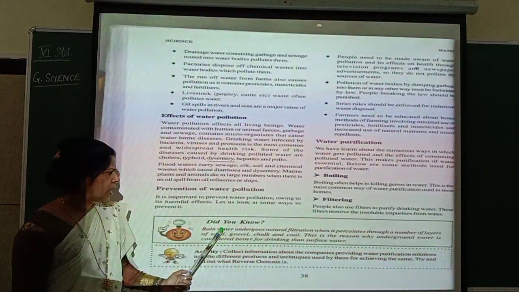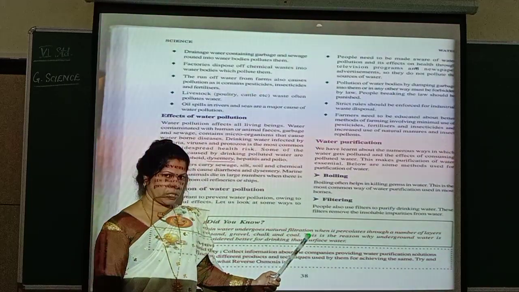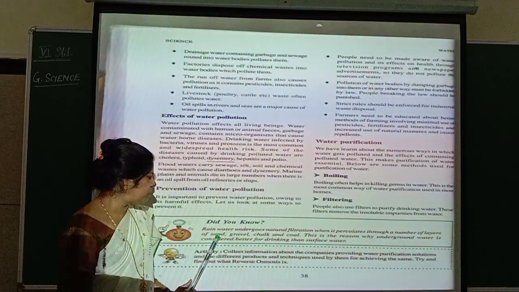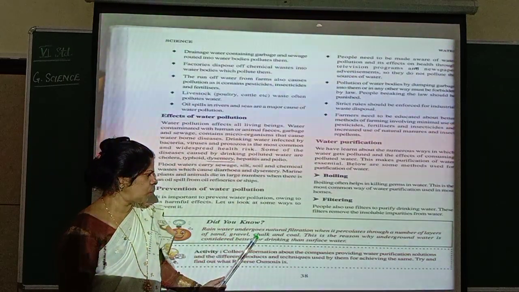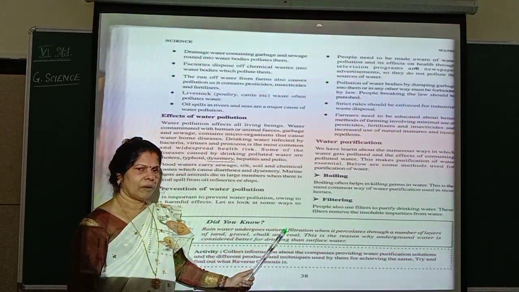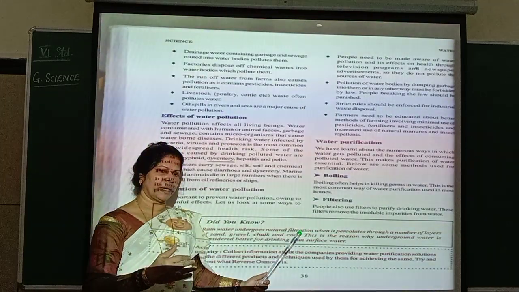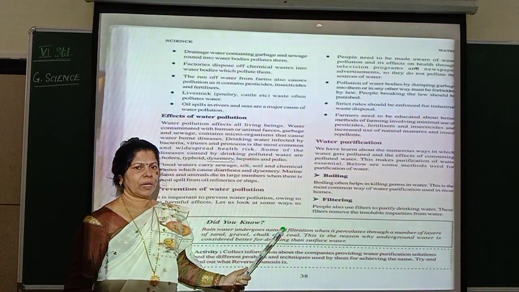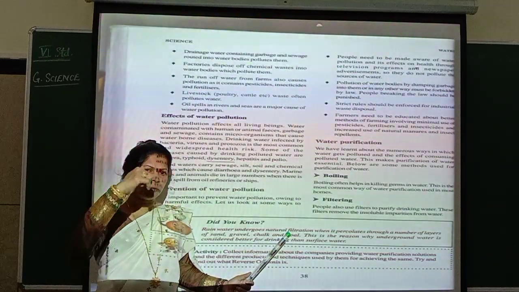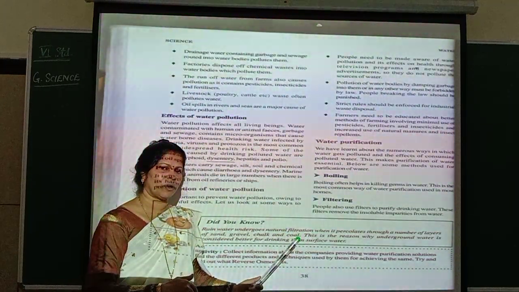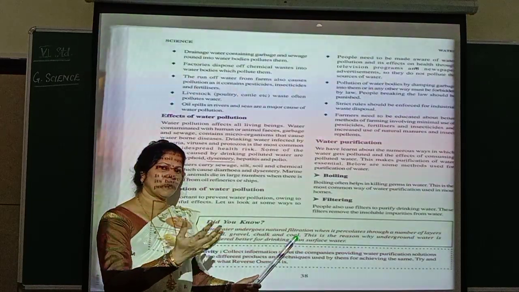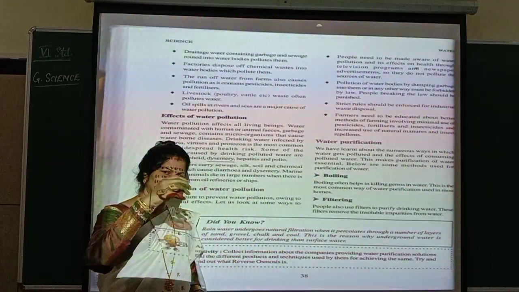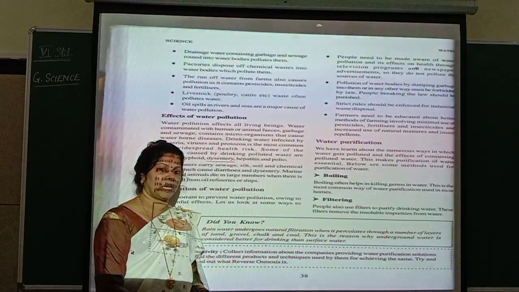Did you know? Rainwater undergoes natural filtration when it percolates through a number of layers of sand, gravel, chalk and coal. I already have explained to you children. When you just dig the ground, you see different layers of soil there. As the water is passing through different layers of soil, all the impurities will be caught by these layers, and then the pure water will reach the water table.